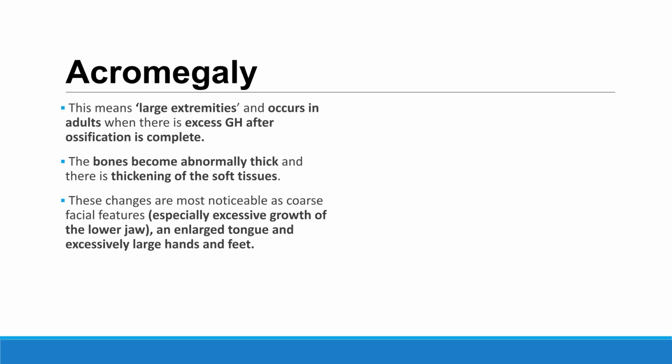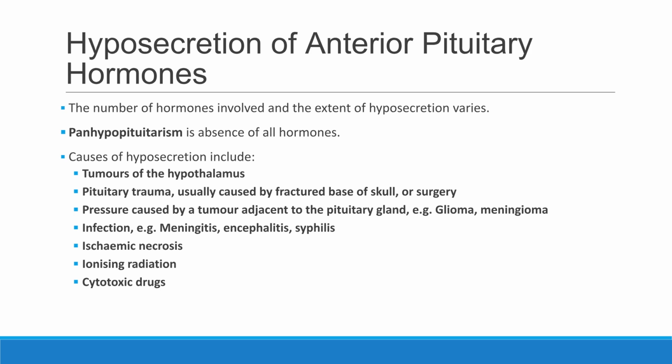Acromegaly, meaning "large extremities," occurs in adults with excess GH after bone ossification is complete. This results in abnormally thick bones and thickened soft tissues, noticeable in coarse facial features, enlarged tongue, hands, and feet. Hyposecretion can involve varying numbers of hormones, with panhypopituitarism being the absence of all hormones.